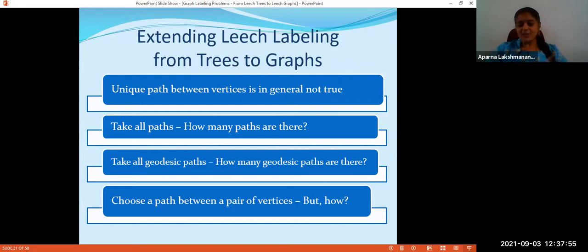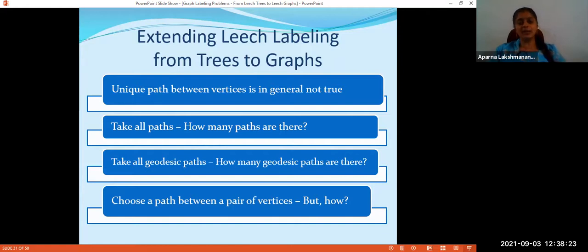Another possibility of extending the concept is to fix a path of our desire. So we have to give edge weights to all the edges and make sure that the path weights 1, 2, etc. up to nC2 are attained, where we are free to choose the path between the vertices x and y. Let there be a path from x to y of weight 5 and another path of weight 8.